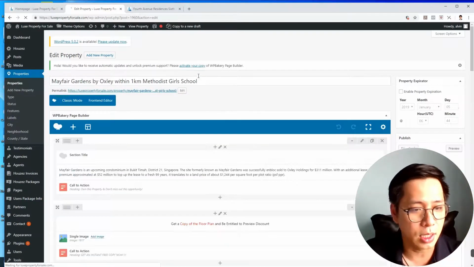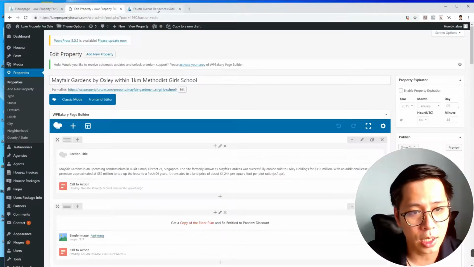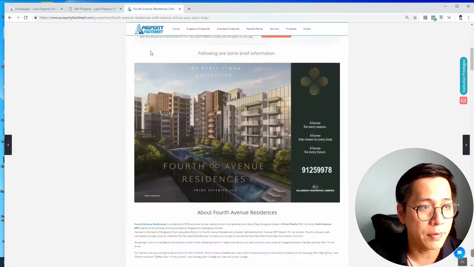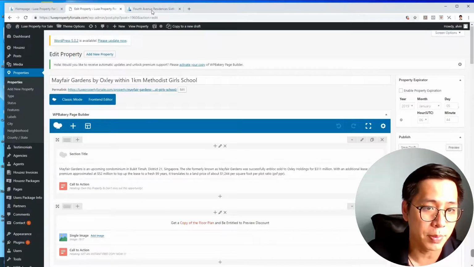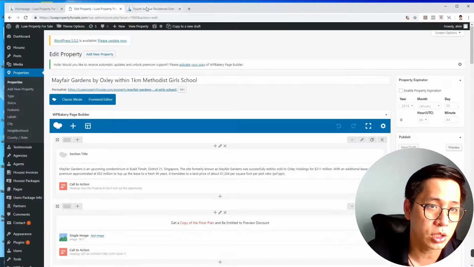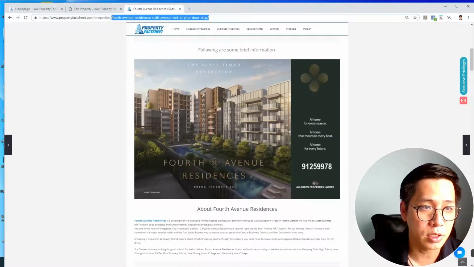So for example, I'm going to do a 4th Avenue page. I found another page, basically my own page also, about 4th Avenue Residences. So I will be taking some information over here, just copy and paste. First thing is the title. We need to change the title. So for the title, let's say I put 4th Avenue Residences.